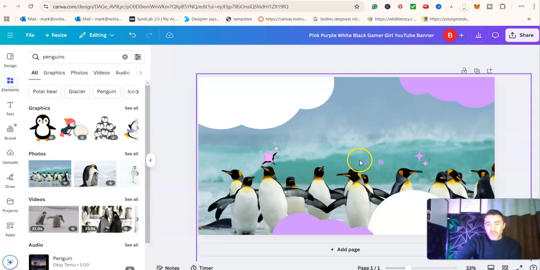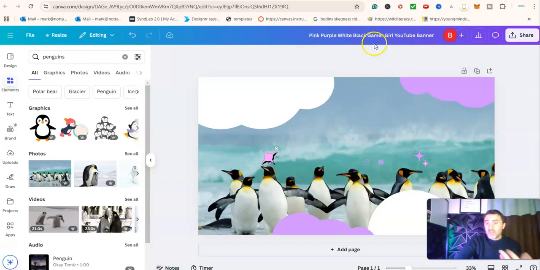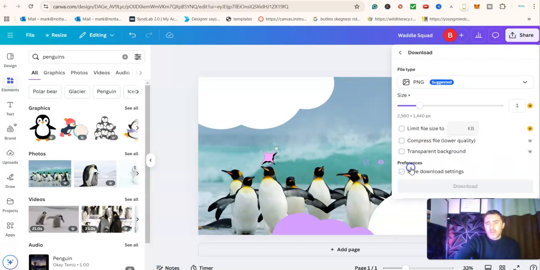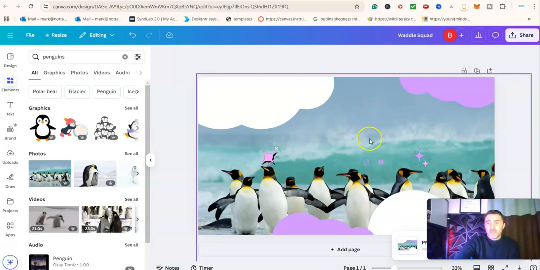And I'm not overly too fussed about putting the name or anything on. So for now, I'm just going to go with this, okay? So for now, I'm going to go with Waddle Squad. And I click on share. I click on download. And it's done. But like I say, you can play around with it as much or as little as you want, but I wouldn't overcomplicate it, okay? So that's downloaded.